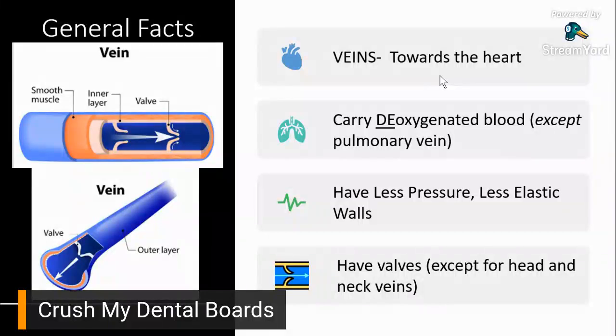Now, when it comes to veins, sabi dyan, they have less pressure and less elastic walls. So they have lesser blood pressure and lesser elastic walls. Why?